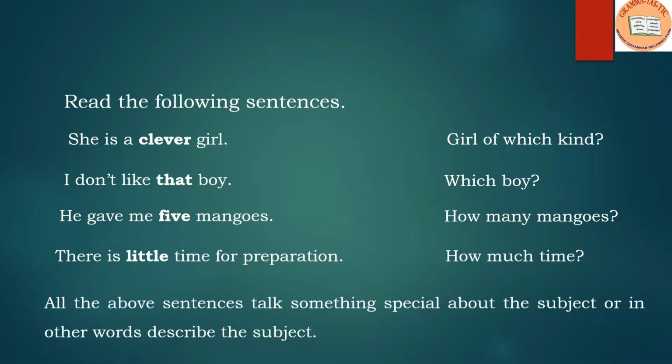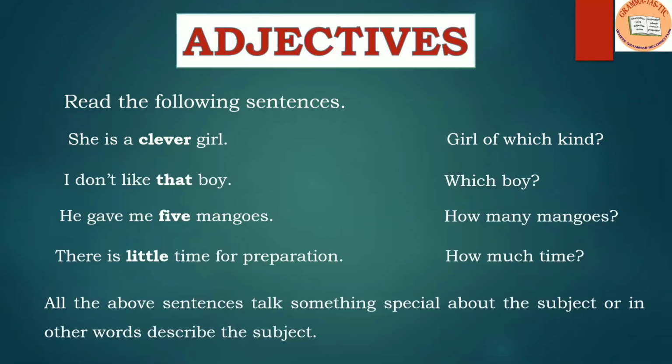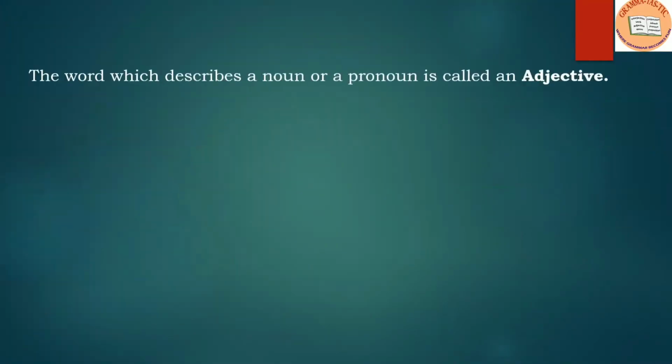All the above sentences talk something special about the subject, or in other words, describe the subject. So these types of words are called adjectives. Today we are going to talk about adjectives and its types. The word which describes a noun or a pronoun is called an adjective.